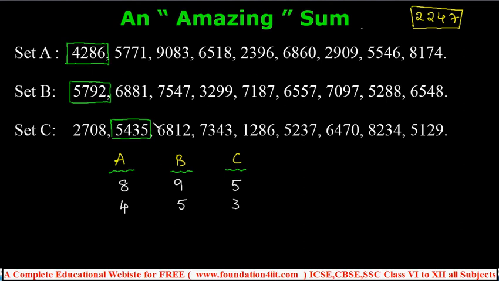If the 5 is repeated, let him say it 2 times. Next he took 2. And for B, again he said 2. Okay, from 5792, 9 is over, 5 is over, next 2 and 7, no? So he said 2, 4. So randomly I am taking. Next the remaining is 6, and the remaining is 7, and the remaining is 5, right?